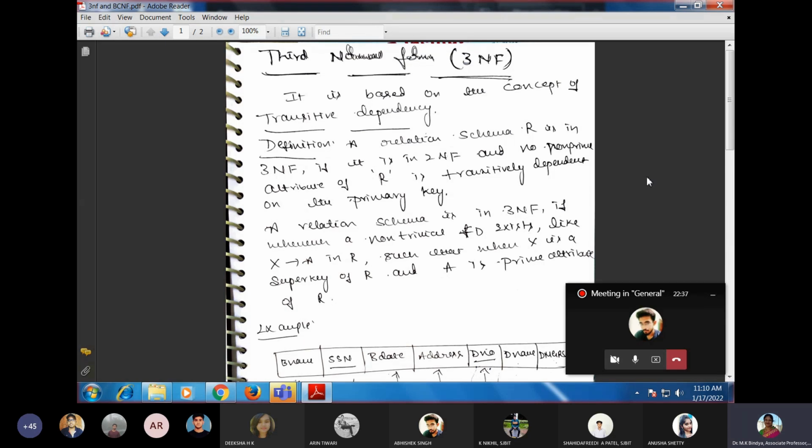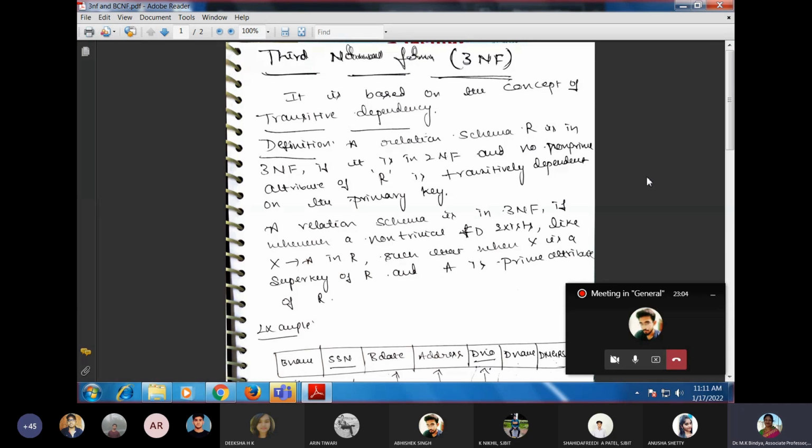So when we go for a higher normal form, we should have in mind that the table should be in the lower normal form. If you are saying the table is in 2NF, by default it should be in 1NF. So that is what we discussed in the previous class.